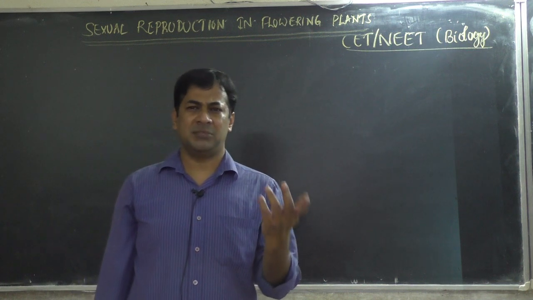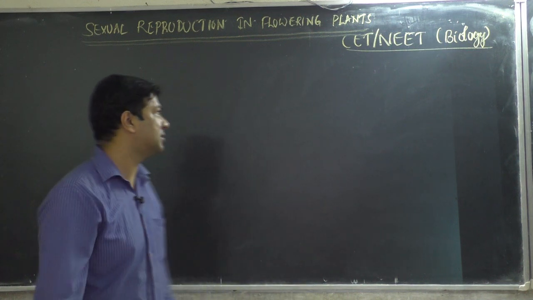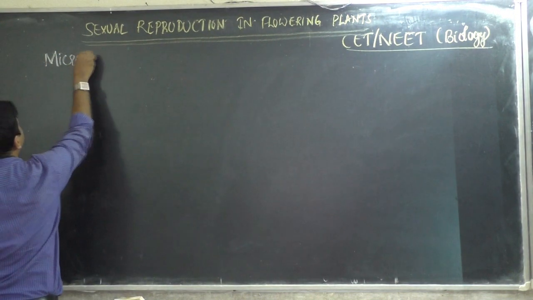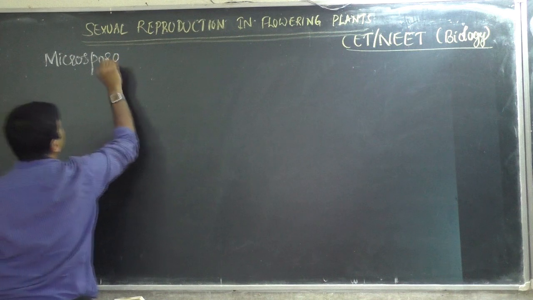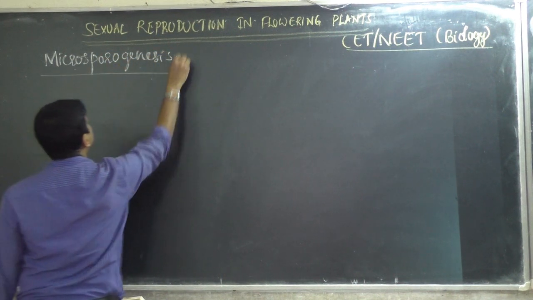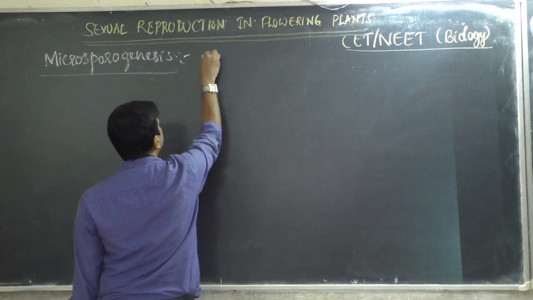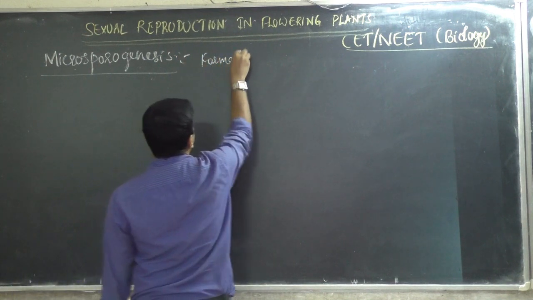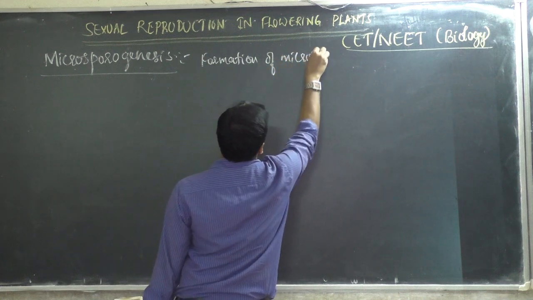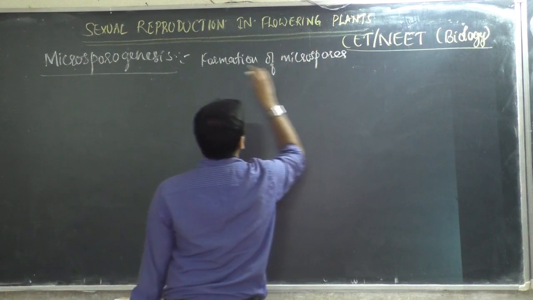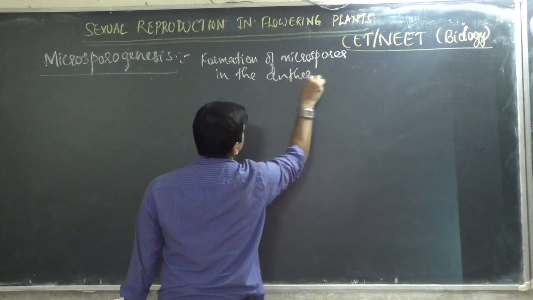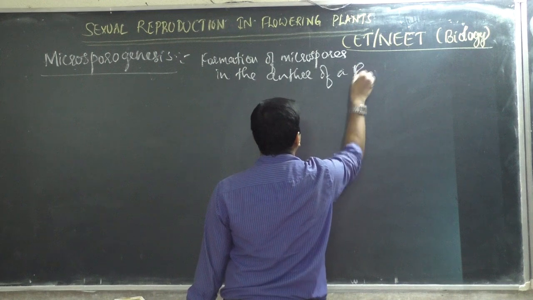I am just recalling what we have learnt in our last class, that is microsporogenesis, the formation of microspores in the anther of a flower.